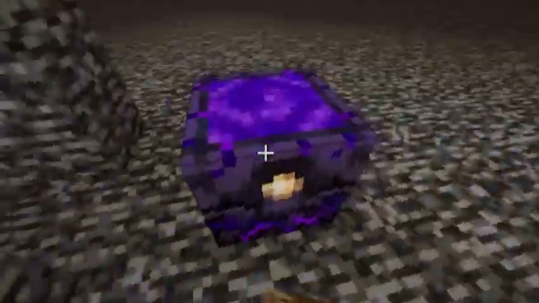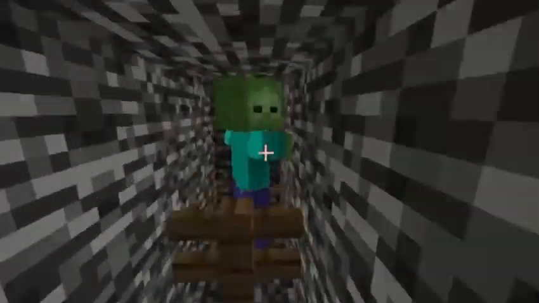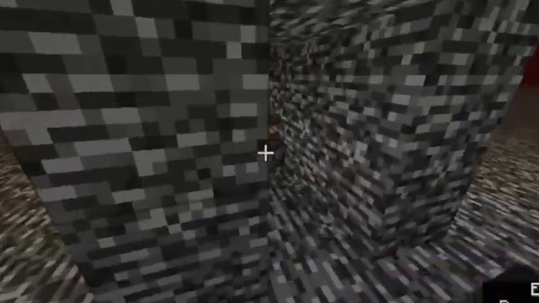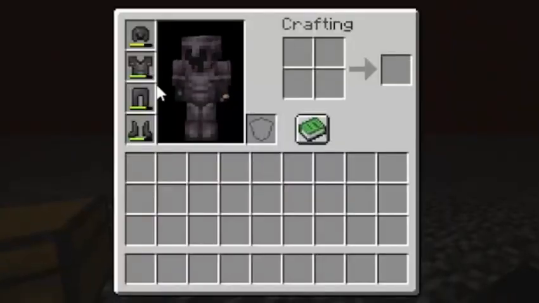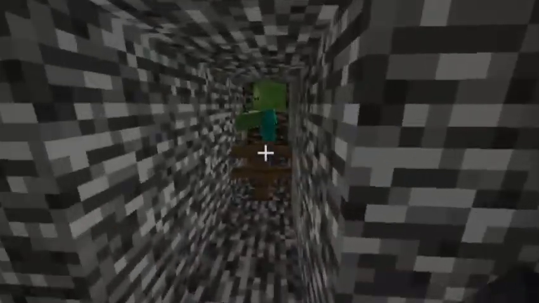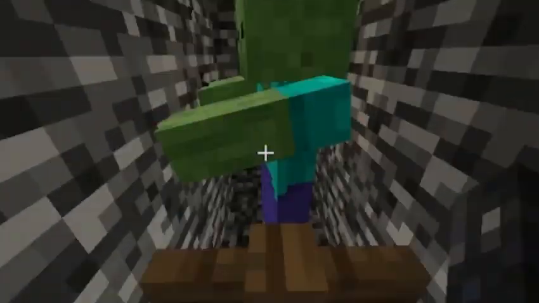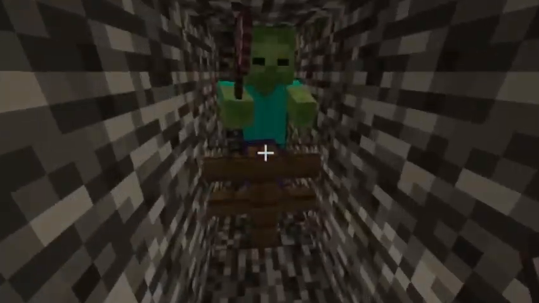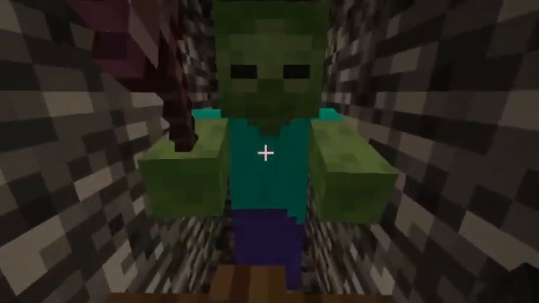If I die, I do not want to go back to the start. That's too much time to waste. Grab this one. 1, 2, 3, 4, 5, 6, 7. What a nice number. There is a damage reduction, as you can see, with significant damage to the helmet, boots, and pants as well. Now we're at 49. 1, 2, 3, 4, 5, 6, 7. Now we're at 56. Keep going. 1, 2, 3, 4, 5, 6, 7.